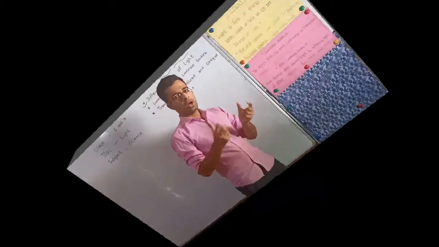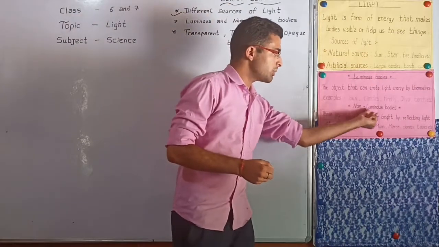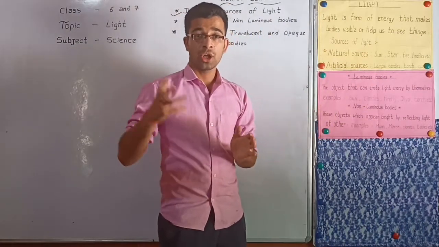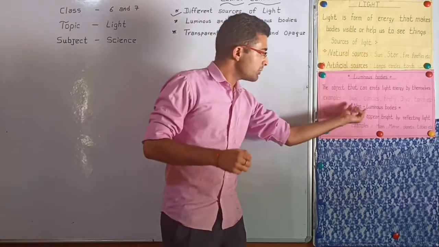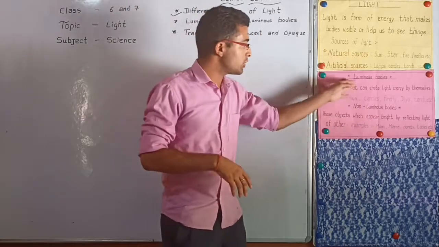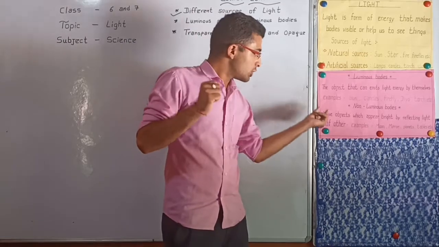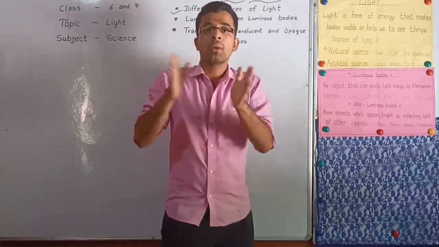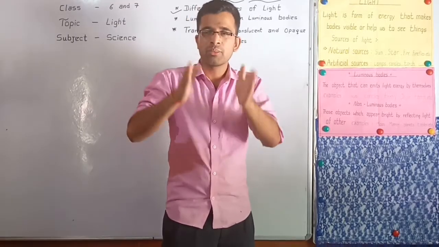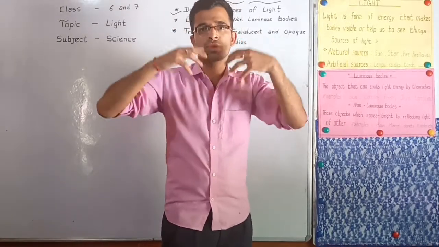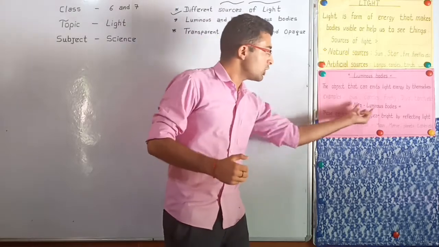Okay, dear students, now we are going to talk about non-luminous bodies. Do you know what a non-luminous body is? Yes, a non-luminous body means just the opposite of a luminous body. Non-luminous bodies are those objects that do not produce light, or that do not have their own source of light. So they are called non-luminous bodies.